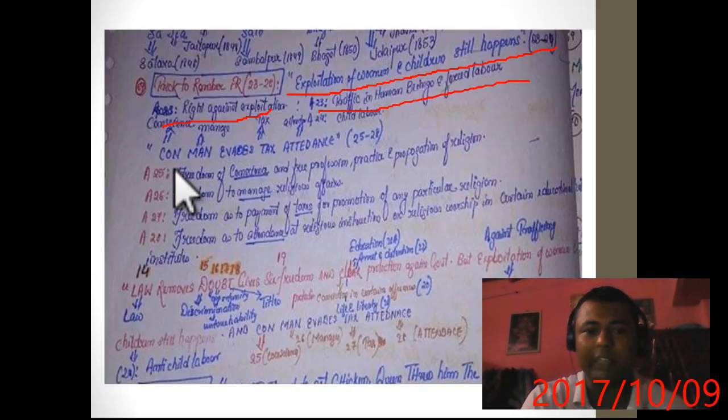Now how to remember article 25 to 28? Just remember con man evades tax attendance, that is from article 25 to 28. Con, that is conscience, freedom of conscience, from 25, to profess, propagate and religious affairs. Then man, that is freedom to manage religious affairs, 26. Evades, 27, tax, freedom to pay taxes for the promotion of religious affairs. For 28, attendance, freedom to attendance at the religious instruction given. In this way we can remember all articles from 14 to 28.